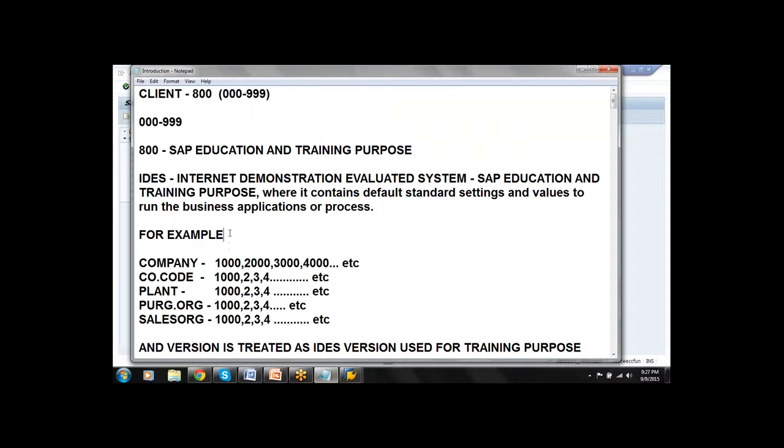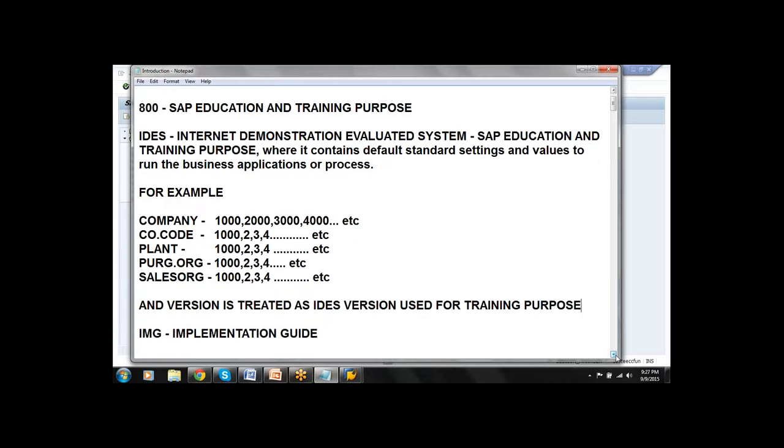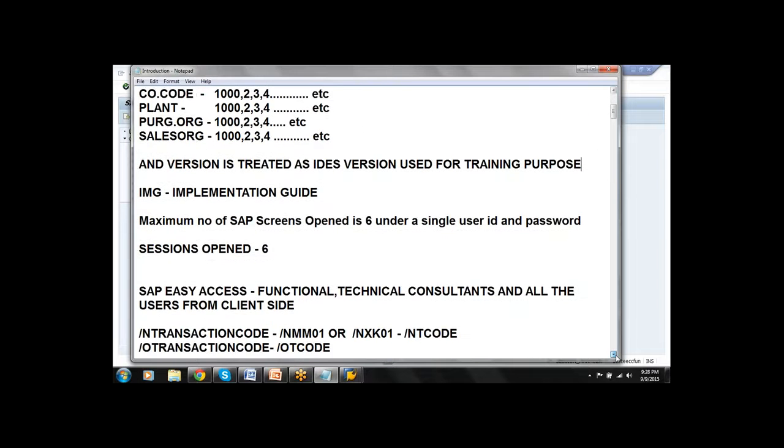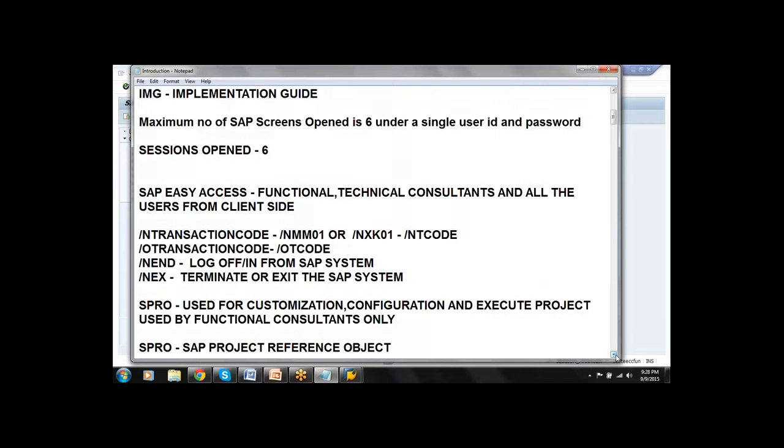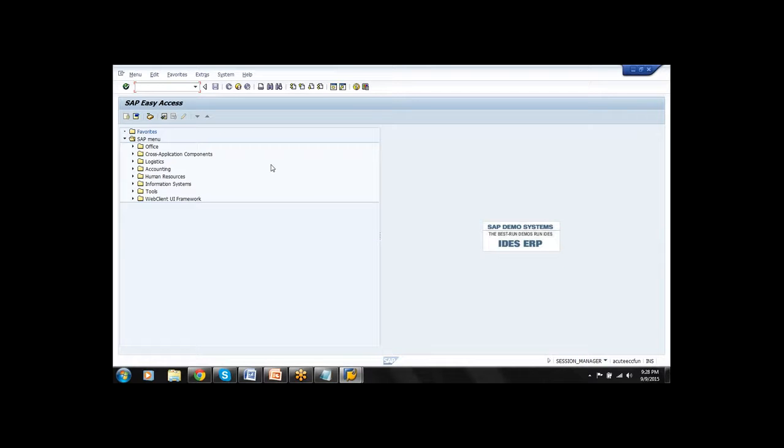For example, company, company code, plant, purchasing organization, sales organization, etc. are given as 1000, 2000, 3000, etc. And the version is treated as the IDES version, which is used for education and training purposes. So SAP Easy Access is called a screen or a session which can be used by functional consultants, technical consultants, and all the users from the client side.